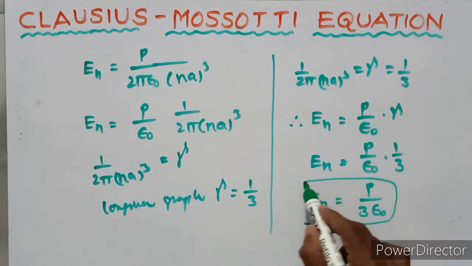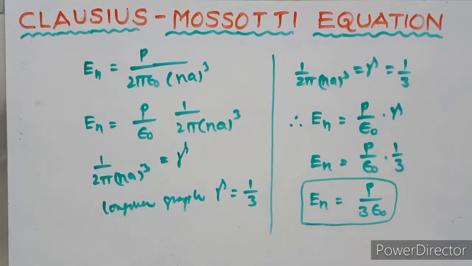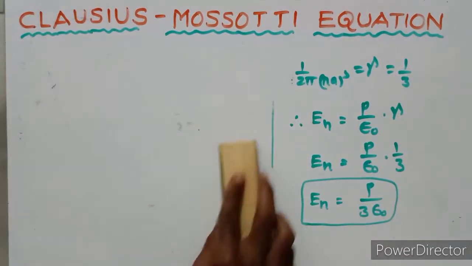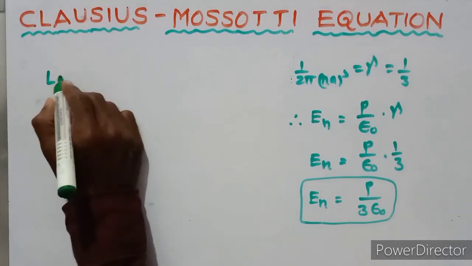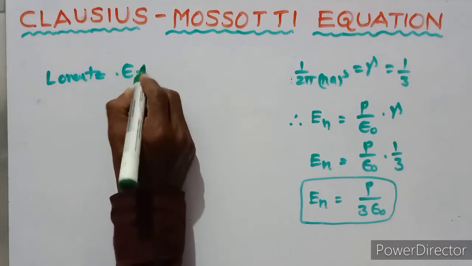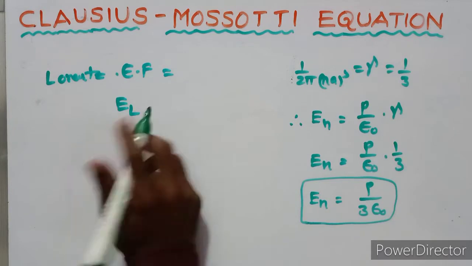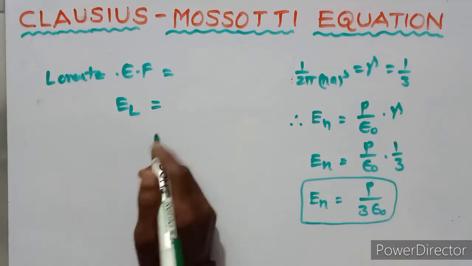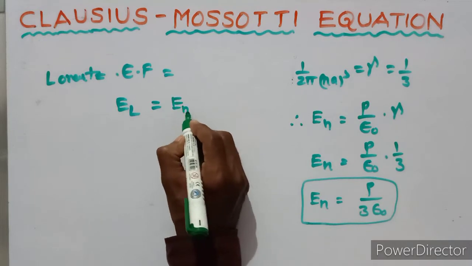This is the net electric field. Now we have to find the Lorentz electric field, denoted E suffix L. The Lorentz electric field is the applied electric field plus the intensity of the net electric field.